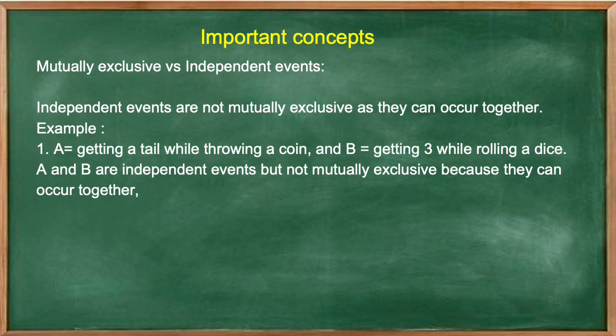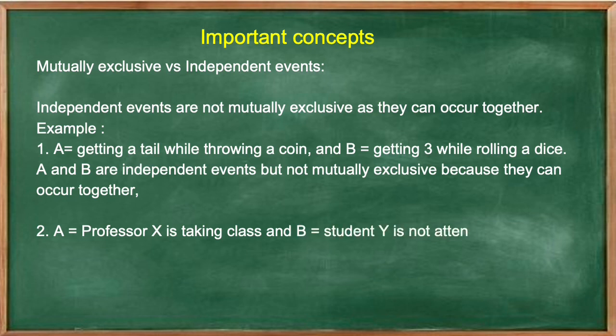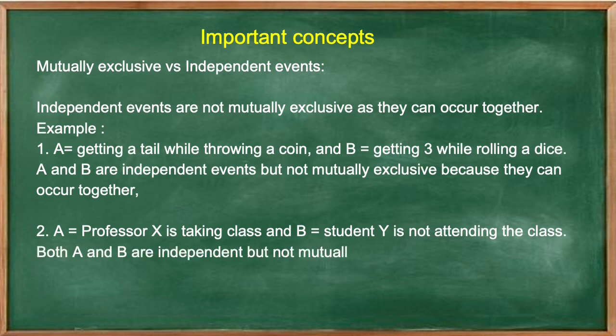Let us see another example. A is equal to Professor X is taking a class and B is equal to student Y is not attending the class. So if a professor is taking a class, then it is possible that some students are not attending the class. So both the events can occur together. So both A and B are independent but not mutually exclusive as they can occur together.